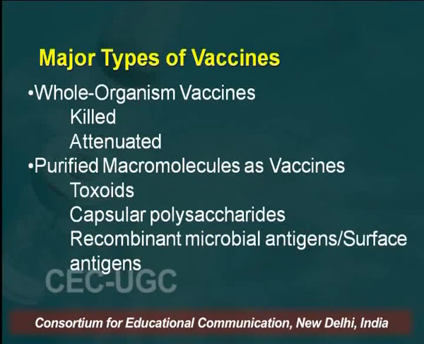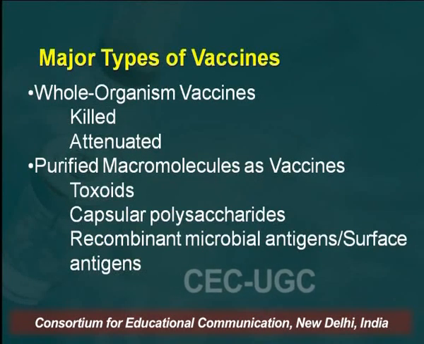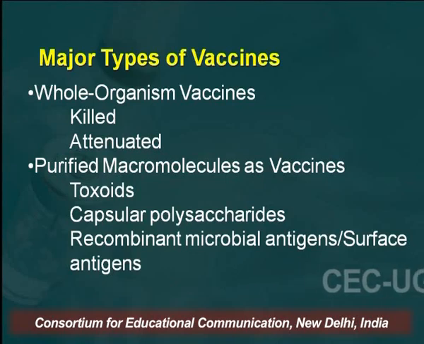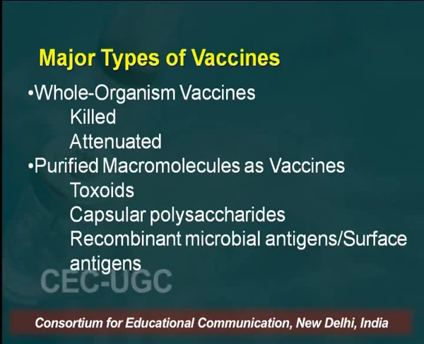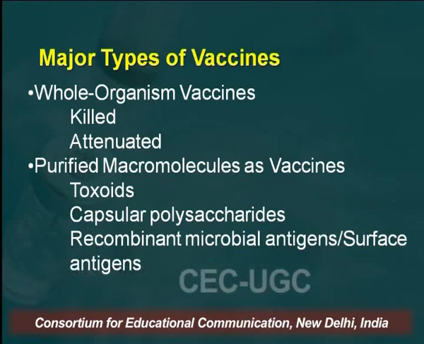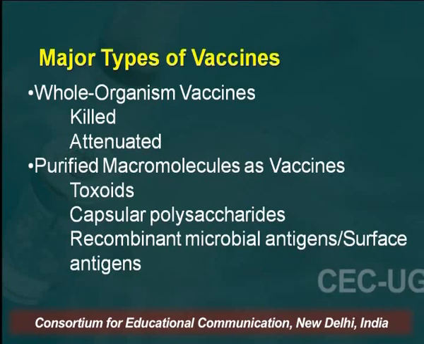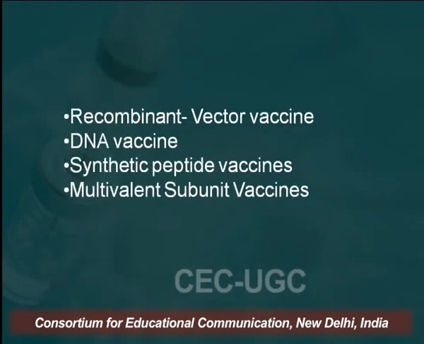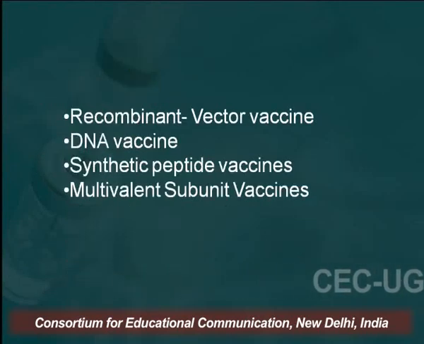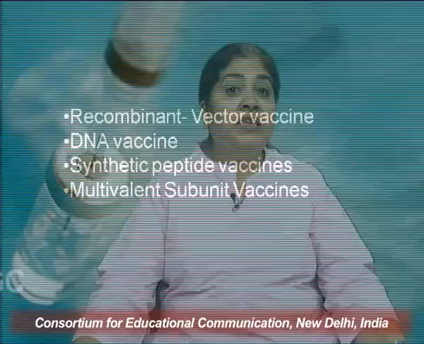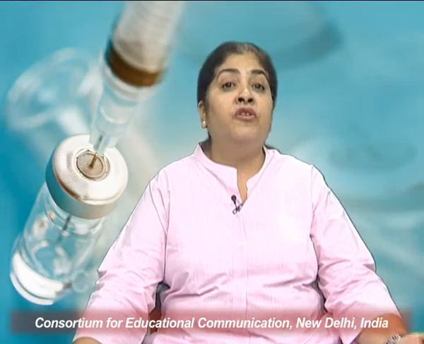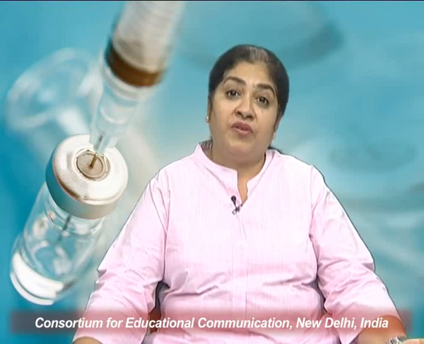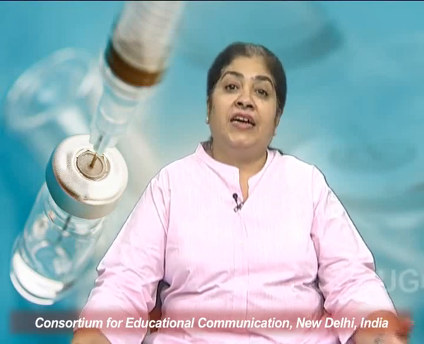Now, as we know, there are different types of vaccines. The whole organism vaccines can be where the organism is killed or attenuated, or there can be purified macromolecules from the antigen which is used as a vaccine, like the toxoid or a capsular polysaccharide of the pathogen, or the recombinant microbial antigen or the surface antigen. Now, recombinant vector vaccines, DNA vaccines, synthetic peptide vaccines and multivalent subunit vaccines are the newer forms and the more acceptable forms of the vaccines because of less side effects.